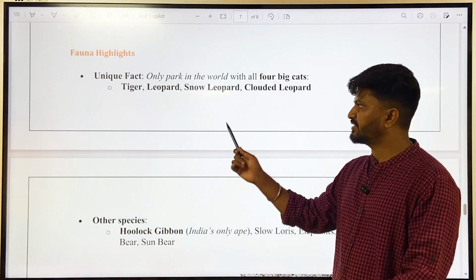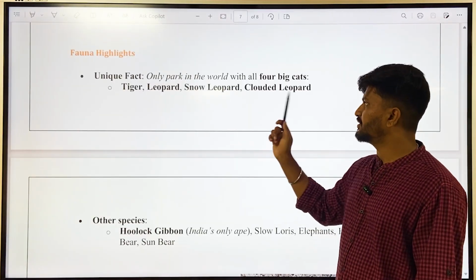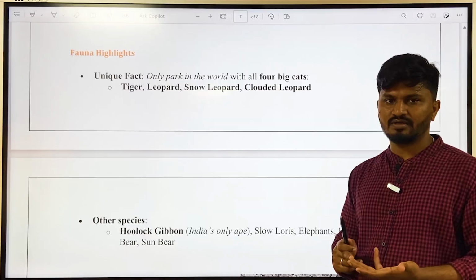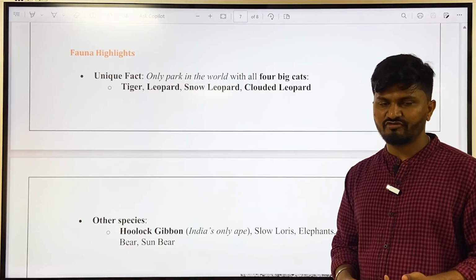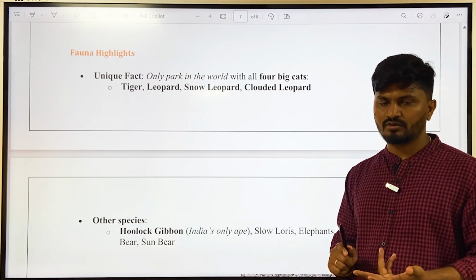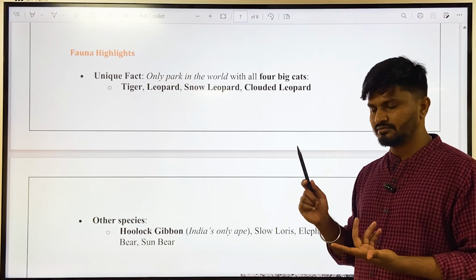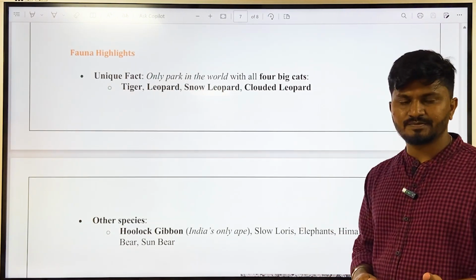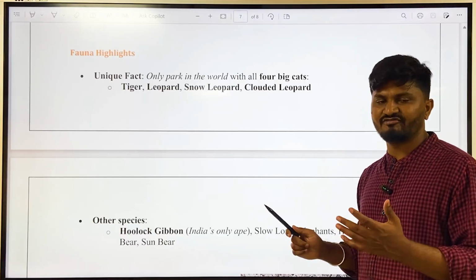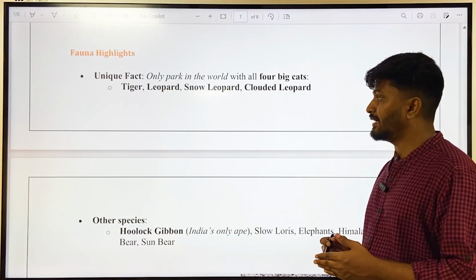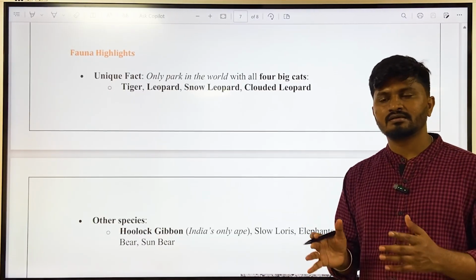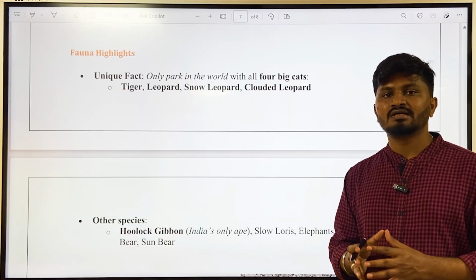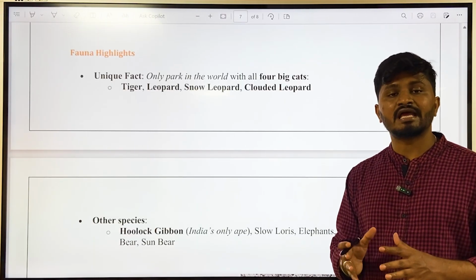Okay, what are the other big cats apart from tiger, leopard, snow leopard, clouded leopard? Other big cats are lion, cougar, puma, jaguar, etc. Okay, jaguar is only found in South America. Puma, cougar is found in North America, and lions are found especially in Africa and Gir forest of India. Okay, and recently a tiger was seen in Gujarat, making Gujarat the only state in the world to house both lion and tiger together in natural environment.